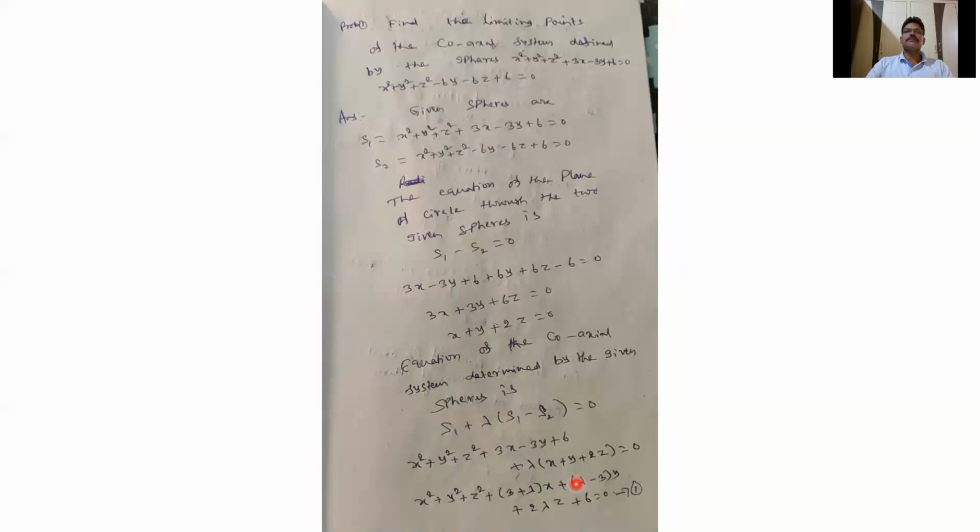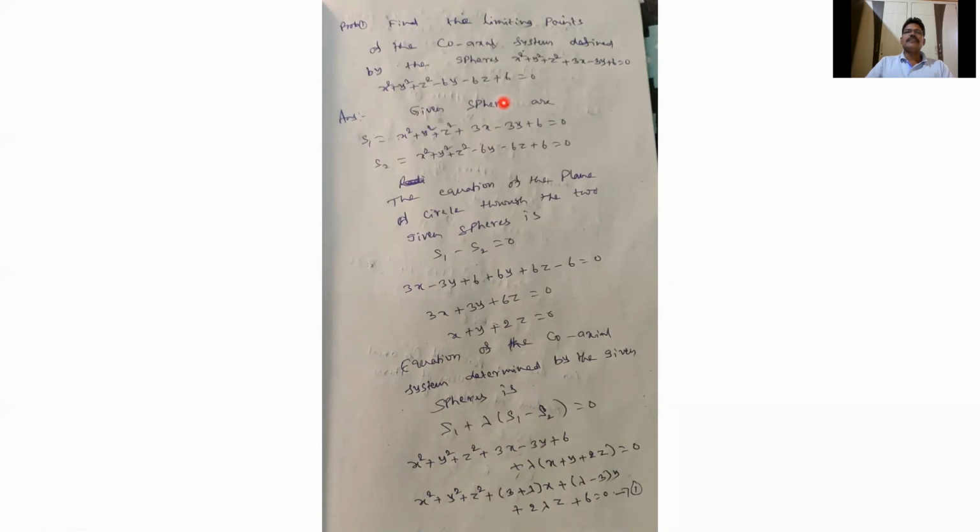So we see one problem. Find the limiting points of the coaxial system defined by the spheres x square plus y square plus z square plus 3x minus 3y plus 6 equals 0, and another sphere x square plus y square plus z square minus 6y minus 6z plus 6 equals 0.